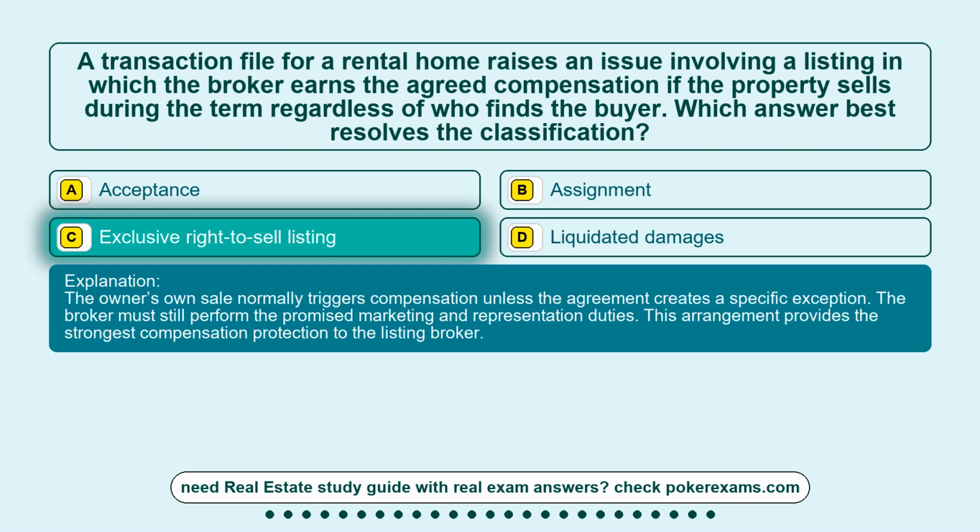The owner's own sale normally triggers compensation unless the agreement creates a specific exception. The broker must still perform the promised marketing and representation duties. This arrangement provides the strongest compensation protection to the listing broker.